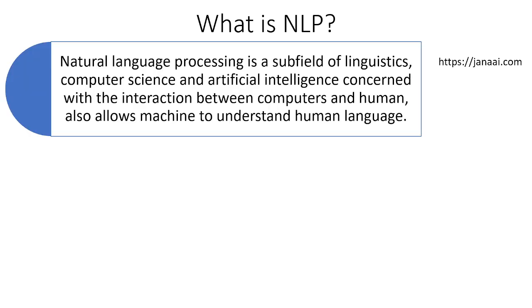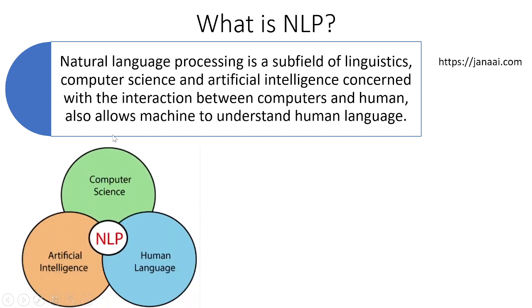So what is NLP? NLP means natural language processing, a subfield of linguistics, computation and artificial intelligence. In our previous tutorial we discussed only artificial intelligence, but NLP is a subfield combining computational knowledge and the main subject, human language. Whatever language we speak is called human language.